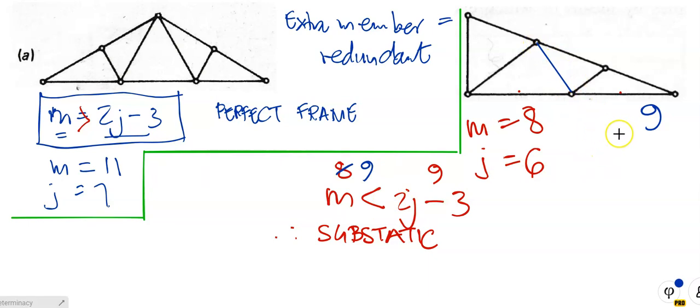But the test is to test whether the frame is perfect, substatic, or hyperstatic if it contains too many members. So people, that is how we use this equation here to determine whether a frame is perfect, substatic, that means it contains too few members, or hyperstatic if it contains redundant members. Okay, I'll do one or two more in the next video.